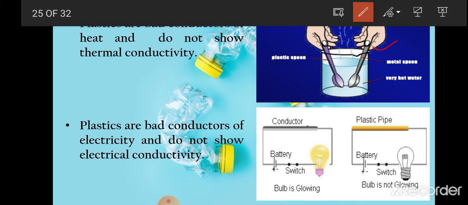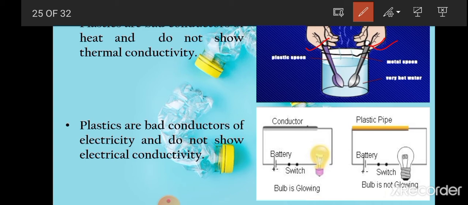This is the metallic spoon and this is the plastic spoon. Then leave both the spoons in that hot water for some time. After some time, when you touch the metal spoon at the other end, which is not dipped in water, obviously you will feel that it has become hot. It became hot. Okay, it means metals are conductors.